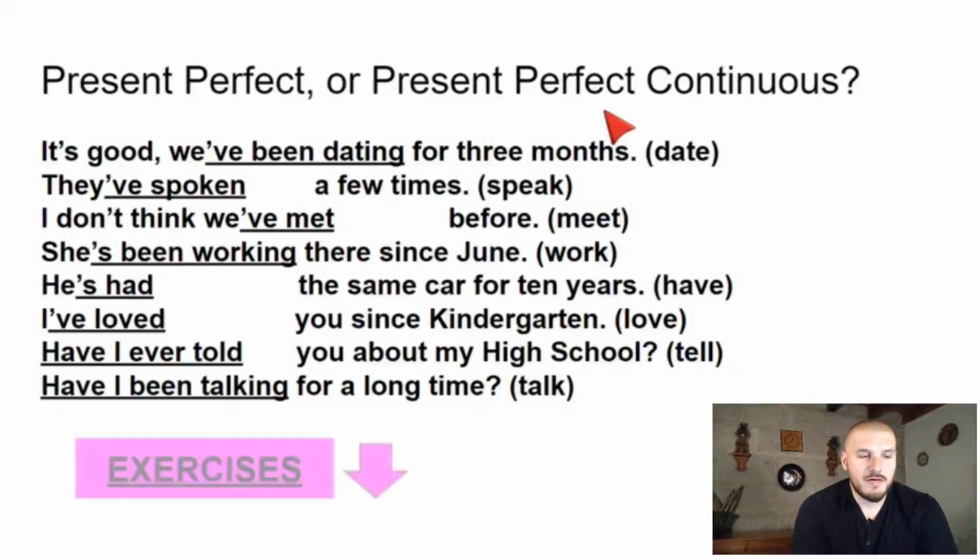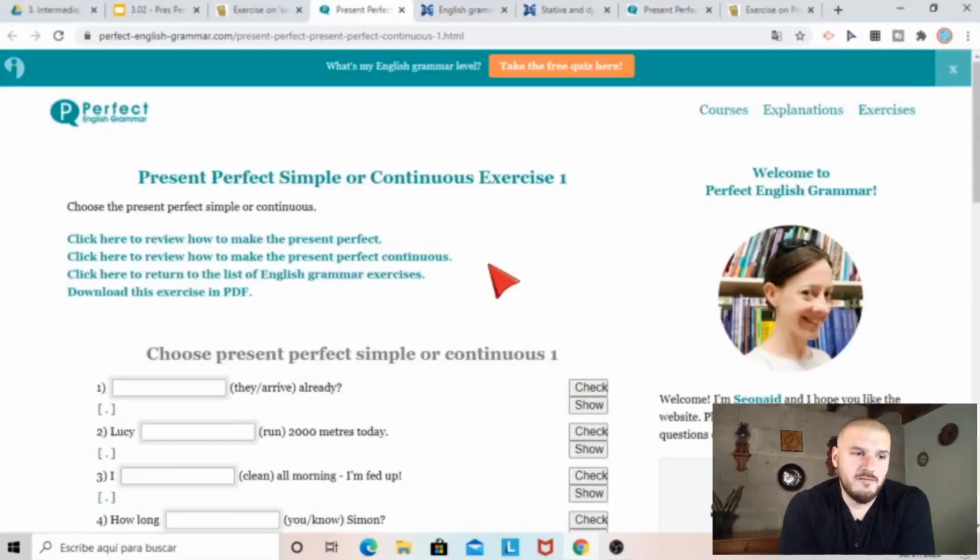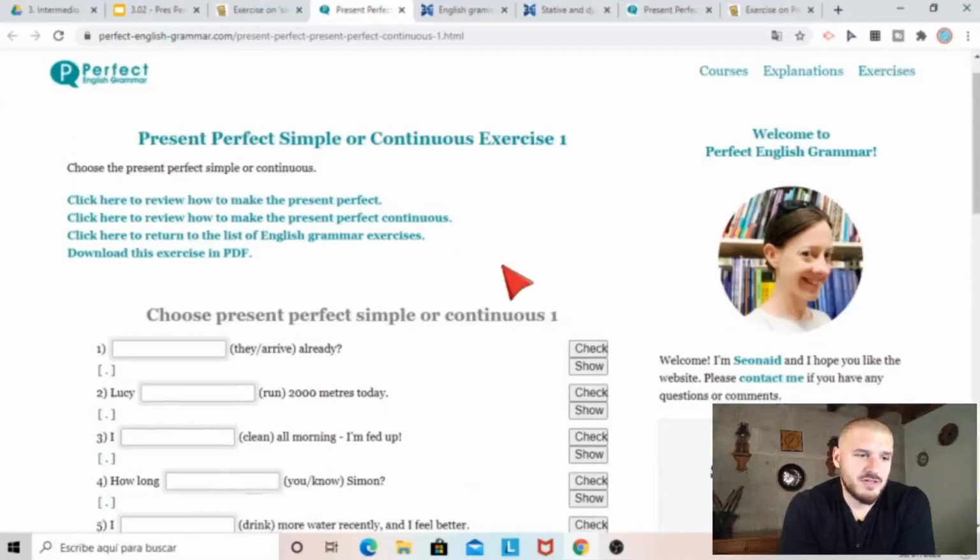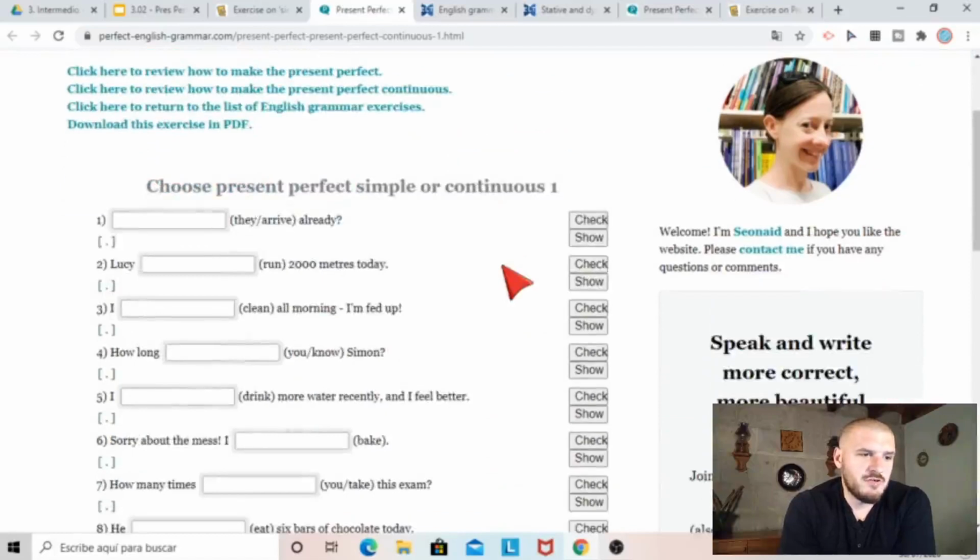I'm going to show you some more exercises, okay? Go to point number 3 in the description to open more exercises. So this is one of the exercises. There are more options in the description, okay? So choose present perfect simple or continuous. So it's similar to the activity that we just finished, okay?